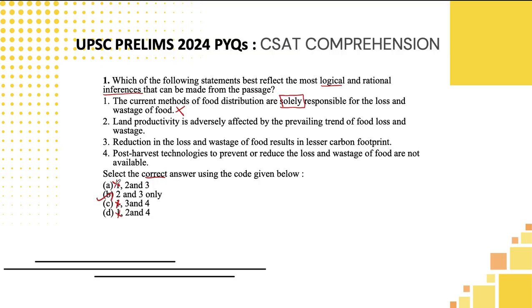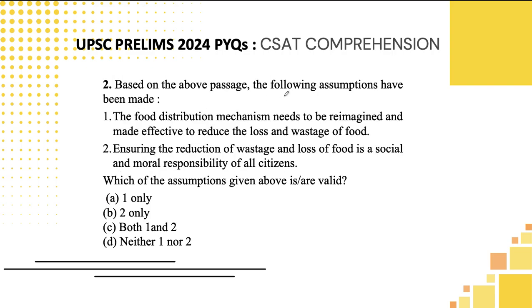So this is an easy common sense you can apply in the CSAT comprehension questions. Let's move to the next one, assumption. Assumption is comparatively very easy. You don't need to go to the passage most of the times. You need to only look for any negatively worded statement, then you can eliminate it. If it is a neutral statement, it will be correct most of the times. Only in rare cases do you need to go to the passage.